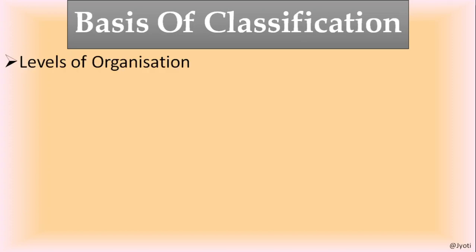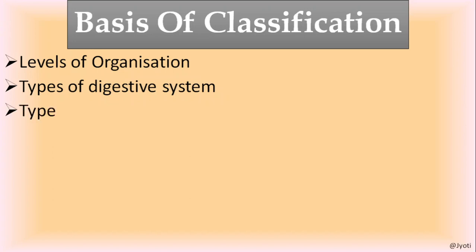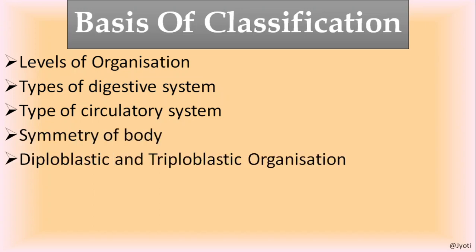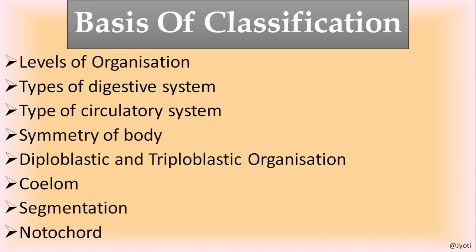So what are the bases of the classification of the animal kingdom? Different features are taken together to classify the animal kingdom. Some of them are level of organization, types of digestive system, types of circulatory system, symmetry of body, diploblastic and triploblastic organization, coelom, segmentation and notochord.